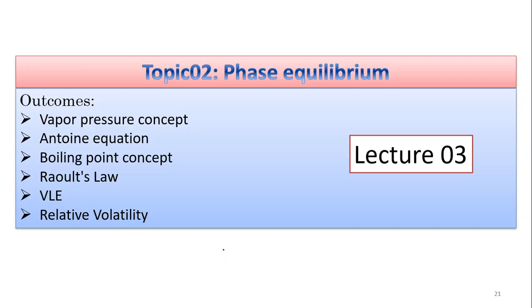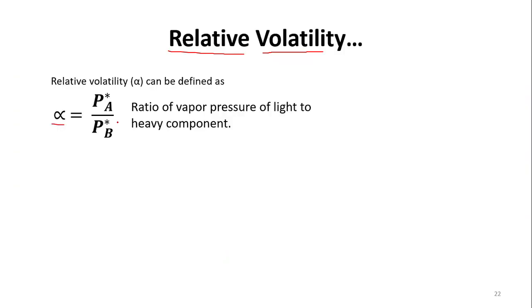Relative volatility means you are going to compare the volatility of one component with the other. It means we need at least two components. So we can define the relative volatility alpha as the ratio of the vapor pressure of A to the vapor pressure of B, that is the ratio of the vapor pressure of the light component to the heavy component. As per the nomenclature, A is the light component and B is the heavy component. So alpha can be defined in this way for the binary system.